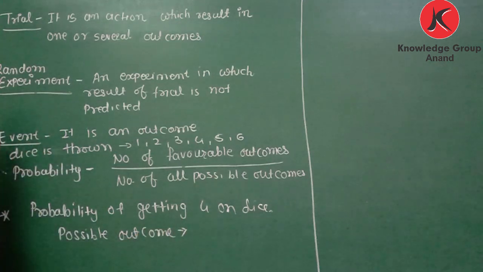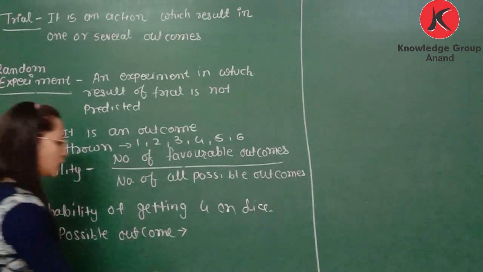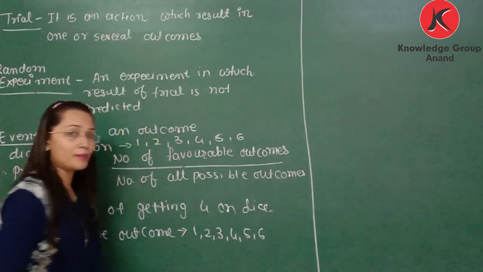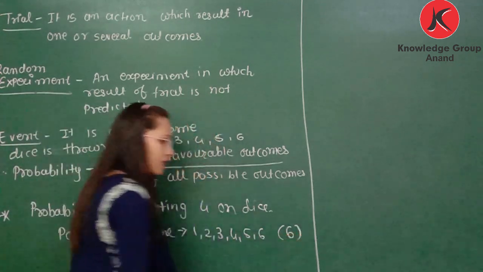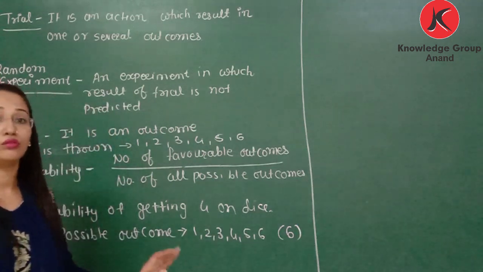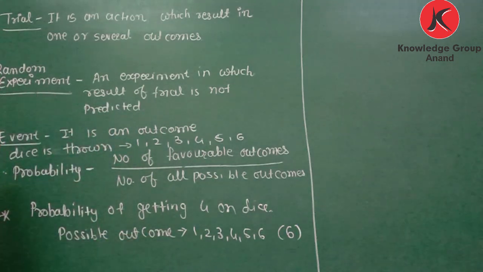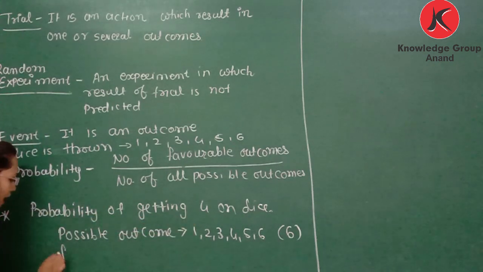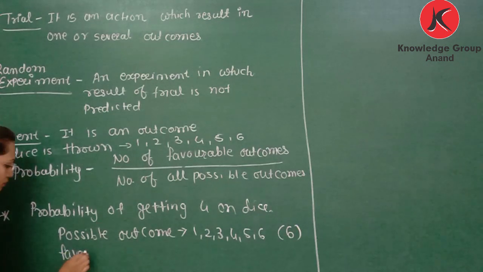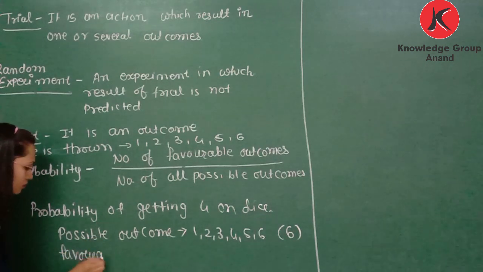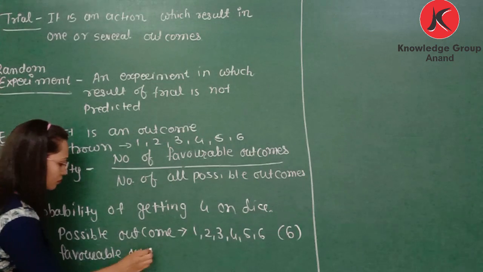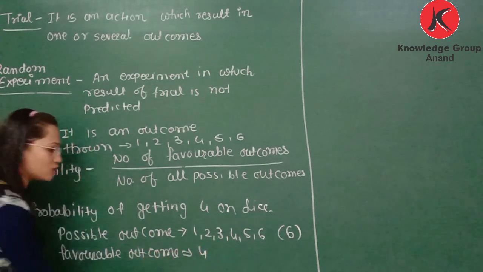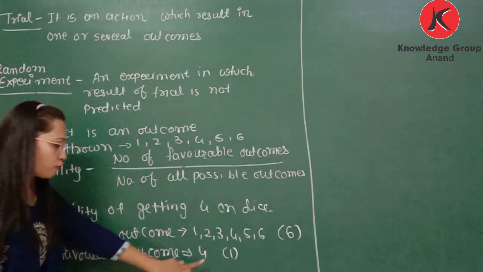If you throw a dice, what are the possible outcomes? It has 1, 2, 3, 4, 5, 6, means total 6 outcomes are there. It may have 1, it may have 2, 3, 4, 5, 6. How many 4s are there on a dice? Only 1. So the favorable outcome is 4, that is only 1. 4 is there only one time.